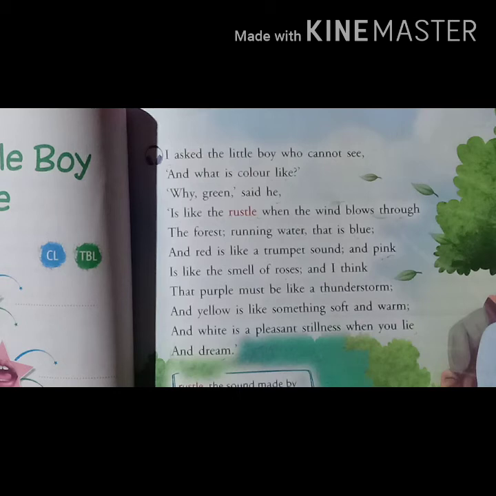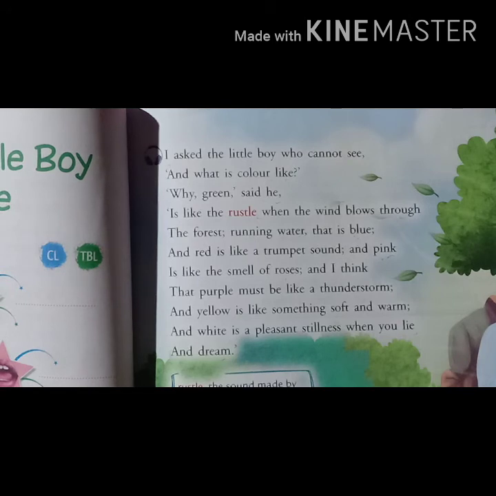Here red is like a trumpet sound. Trumpet sound is the sound produced by elephants, or a bugle type sound. So the boy is saying that for me, green is like a rustle, blue is like running water, and red is like the sound of a trumpet.